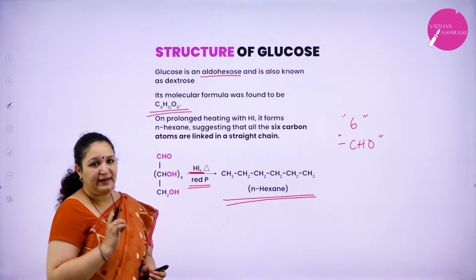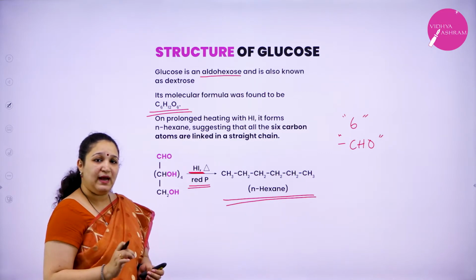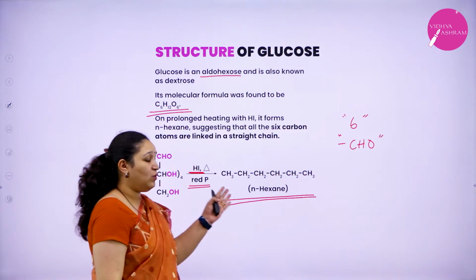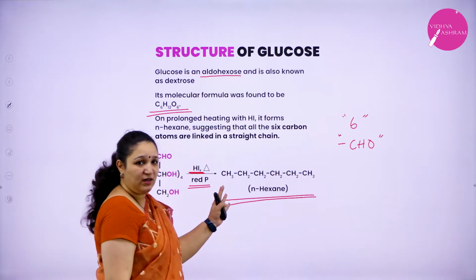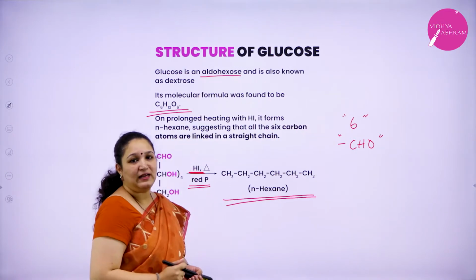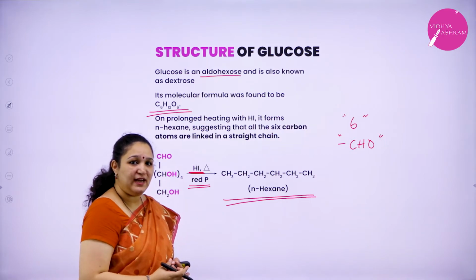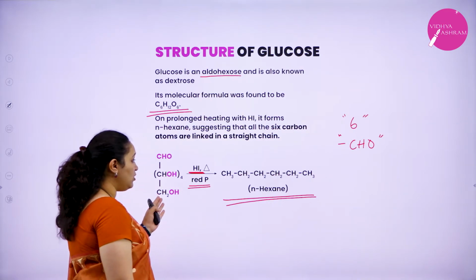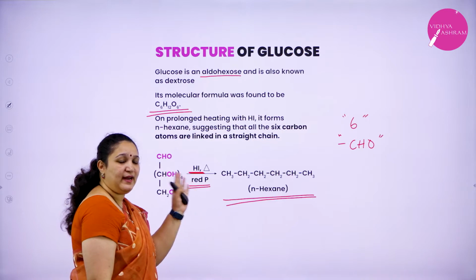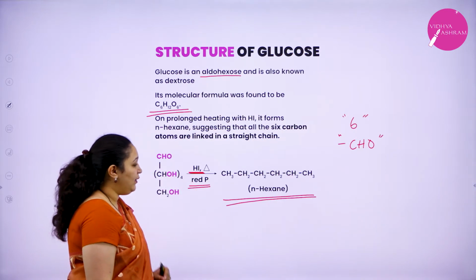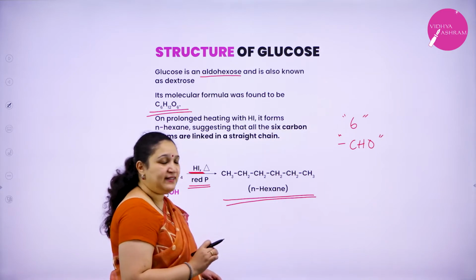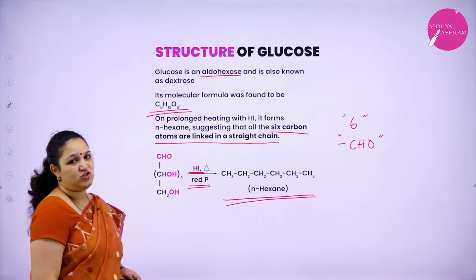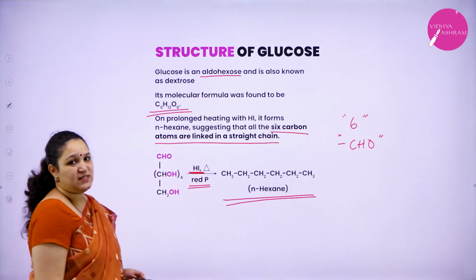It predicted that all the 6 carbon atoms in glucose are present in the straight chain. If the product had been a branched alkane, it would have told us that it is not present in a straight chain. But we got n-hexane, so the 6 carbon atoms are linked in a straight chain. This was the first test.